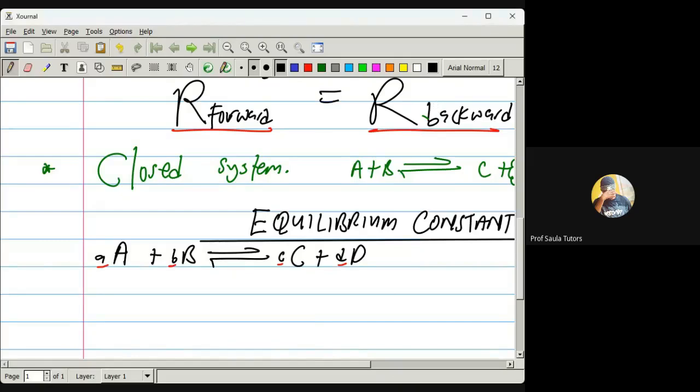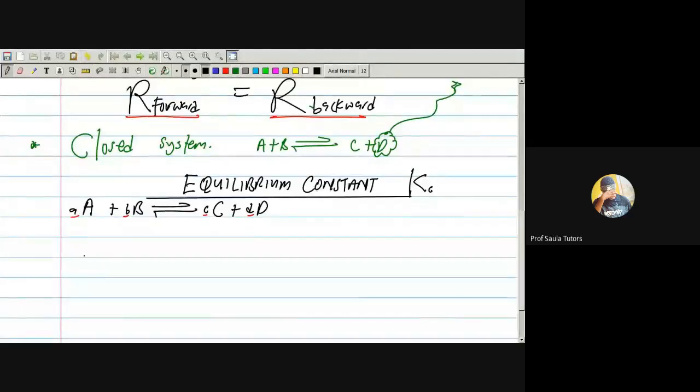Okay. Let's move. Pay attention. This is how we write the equilibrium constant. We say equilibrium constant Kc is equal to the concentration of the products all over the concentration of the reactants, raised to the power of the number of moles. Guys, this is how we write it.